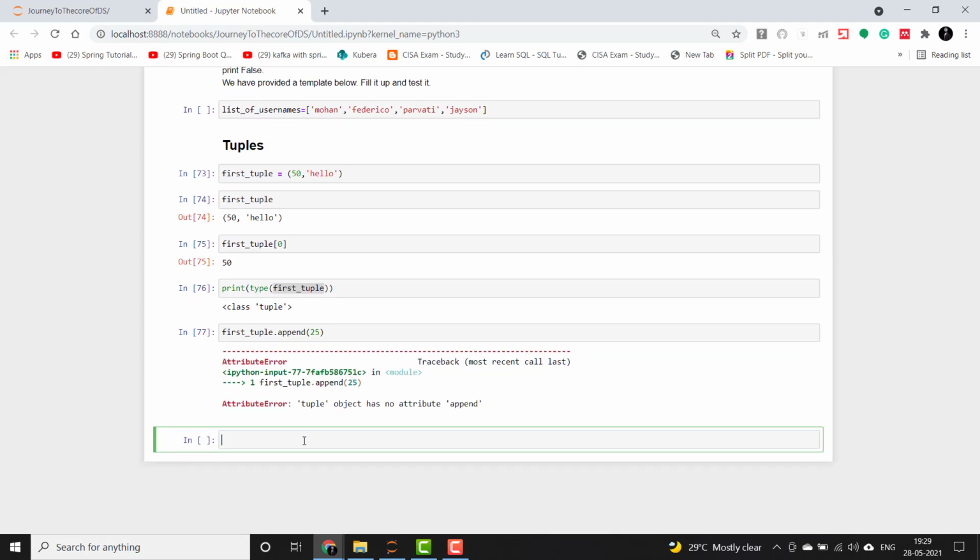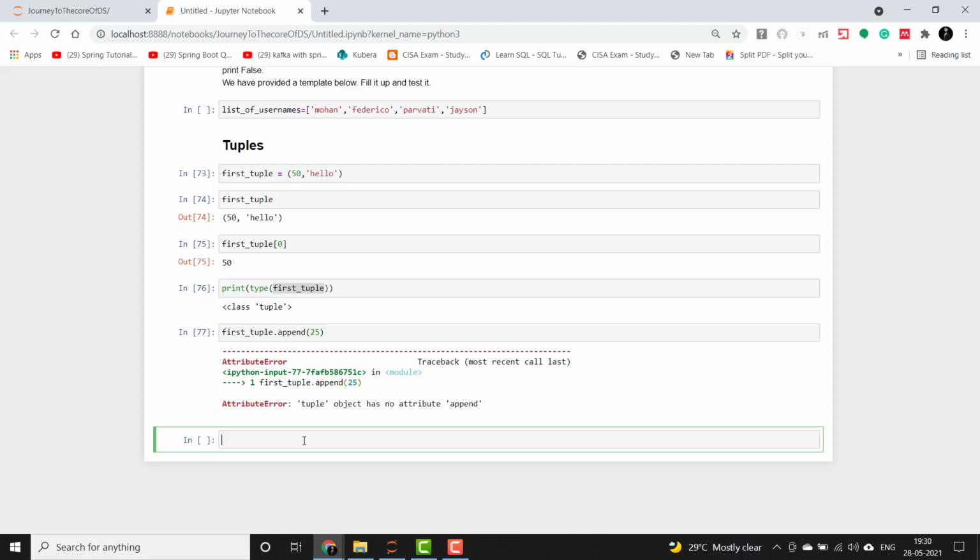It basically says that you cannot modify it once created. So tuples are similar to lists, but the big difference is that elements inside a list can be changed, but in a tuple they cannot be changed. Think of tuples as something which has to be true for a particular something and cannot be any other values.